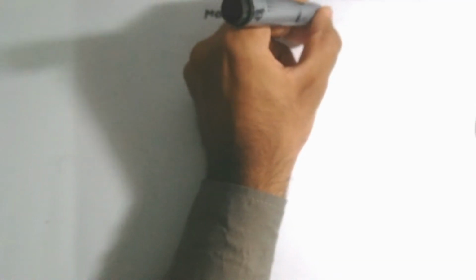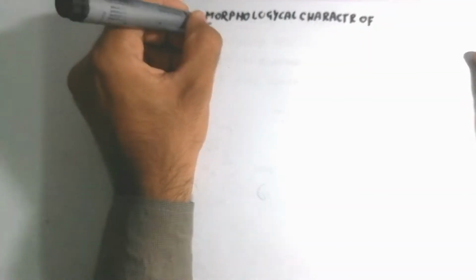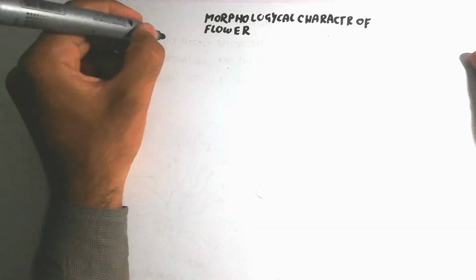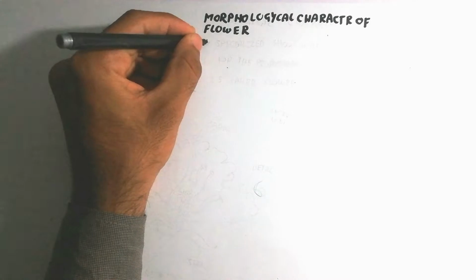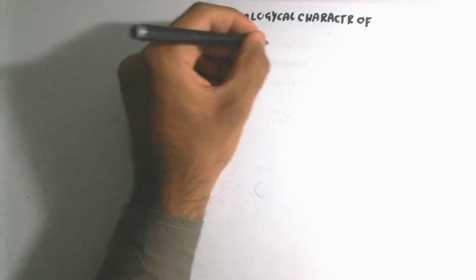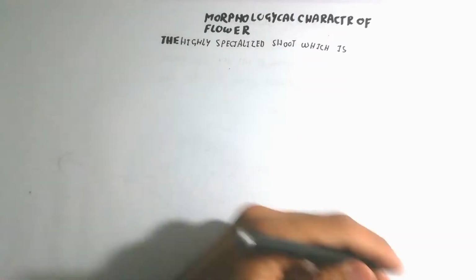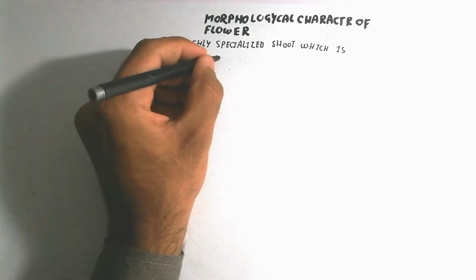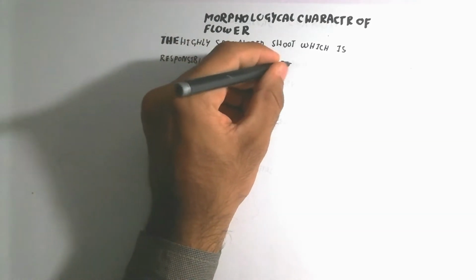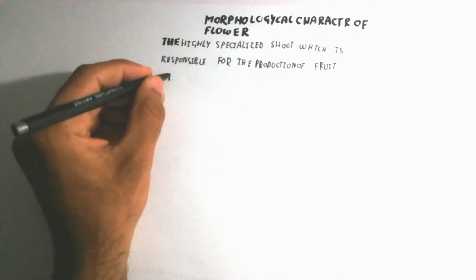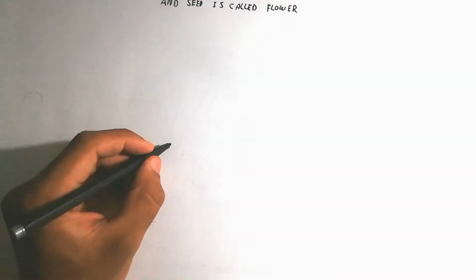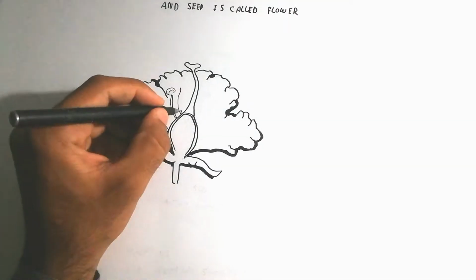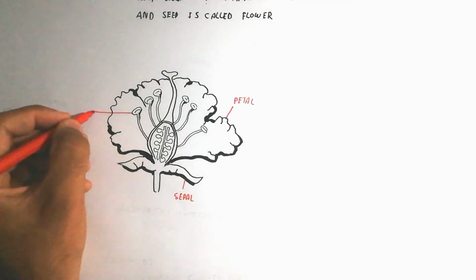Morphological character of flower. The flower is basically a highly specialized shoot. That means a shoot that is modified is known as a flower. It is responsible for the production of fruit and seed. That's the meaning of that. It is used for sexual reproduction, and it is present in the angiosperms.